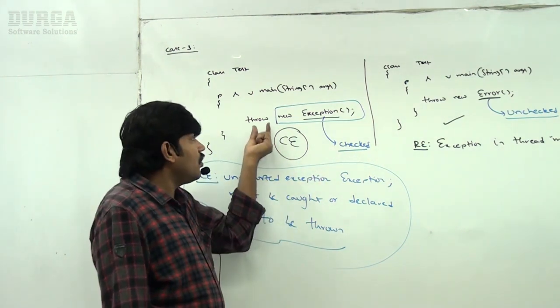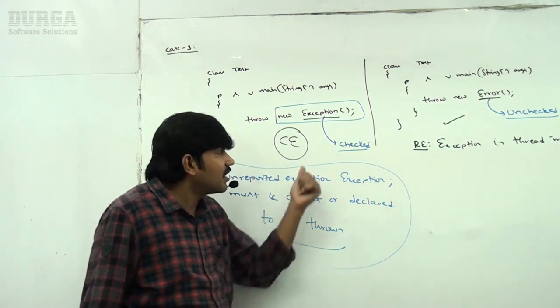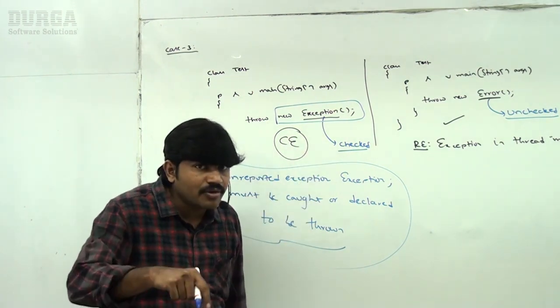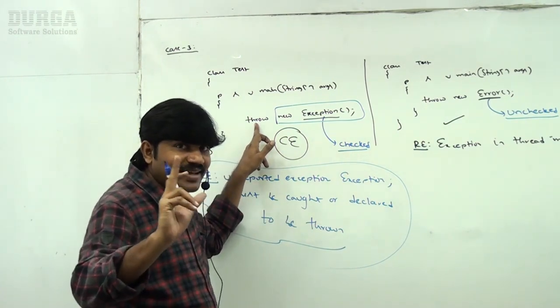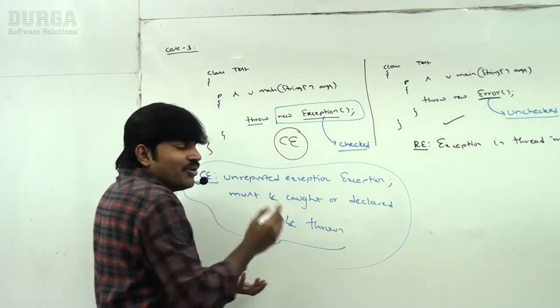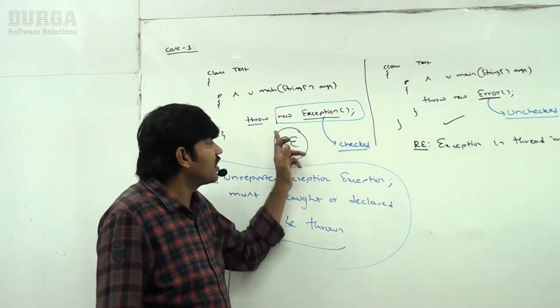That's why the throw keyword is highly recommended for unchecked exceptions but not for checked exceptions. If we use the throw keyword, throw, not throws, for a checked exception, don't get confused. Throw keyword we are raising: unchecked exceptions are recommended to raise, but not checked exceptions.